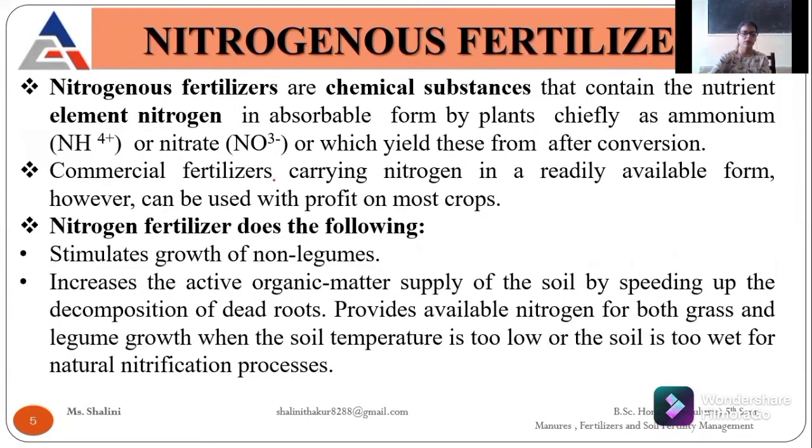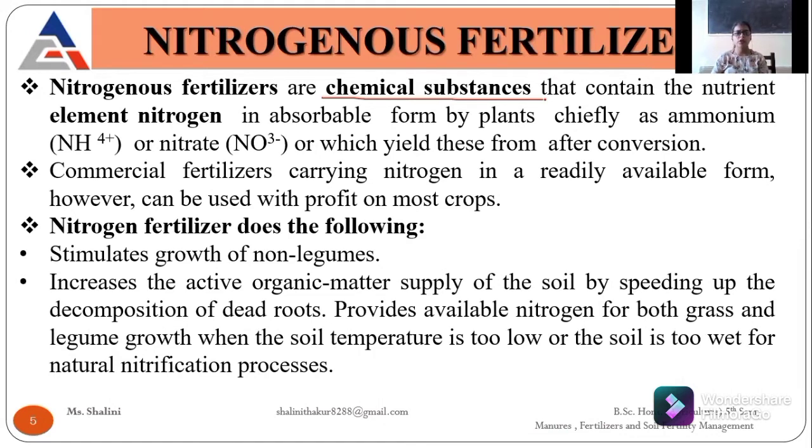Then, what are nitrogenous fertilizers? These are chemical substances which contain elemental nitrogen in a form that can be absorbed by the plants, either in nitrate or ammoniacal form, so that the yield of the plant increases due to elemental nitrogen, ammonium or nitrate.